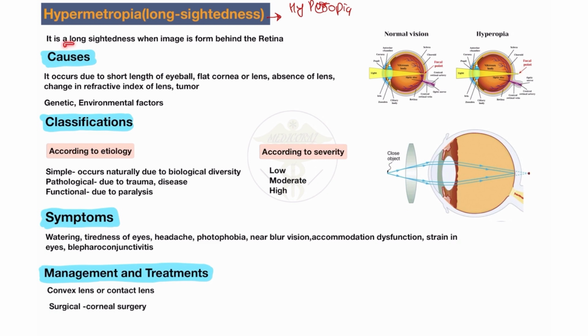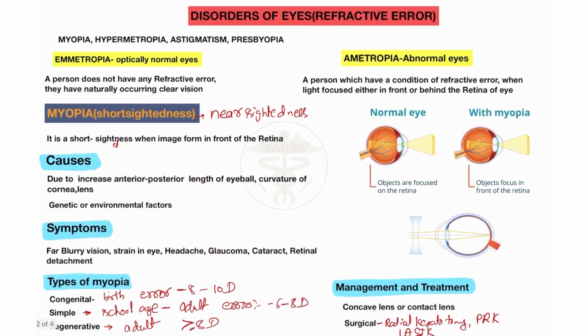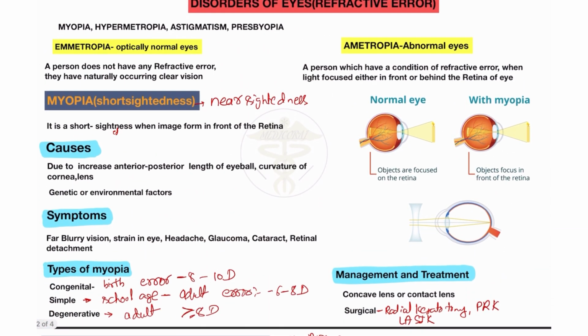Here you will see long-sightedness, when the image forms behind the retina. Please learn, this is long-sightedness, but in these cases the person cannot see near objects, so it's confusing. Long-sightedness means there is no problem in the long vision, it's a problem in the near vision, so it's called long-sightedness.